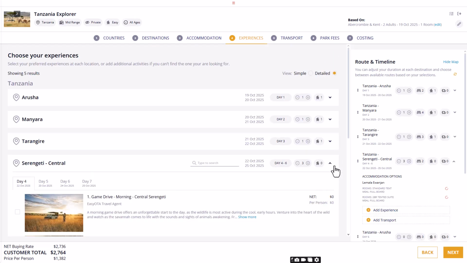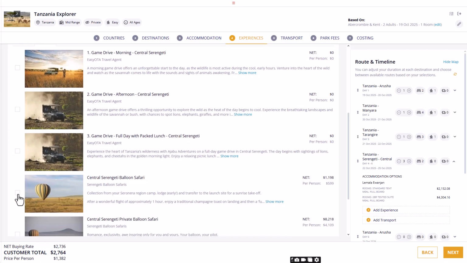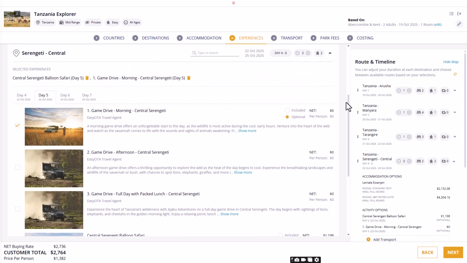In the Serengeti, on day 5, we'll include an optional balloon safari in the morning. We'll also add an optional morning game drive. This gives the client flexibility to choose one or the other. Then, we'll include an afternoon game drive. Day 6 can be planned as a full-day game drive.